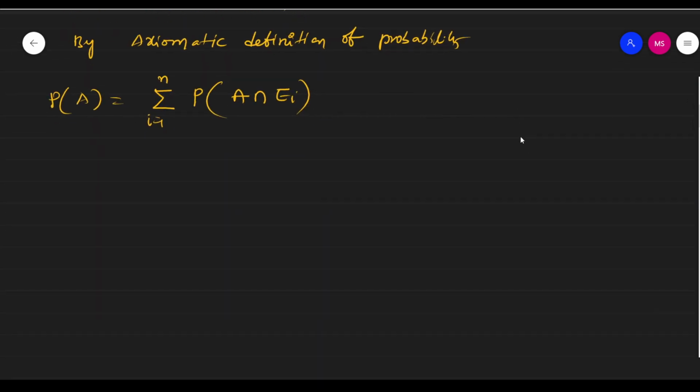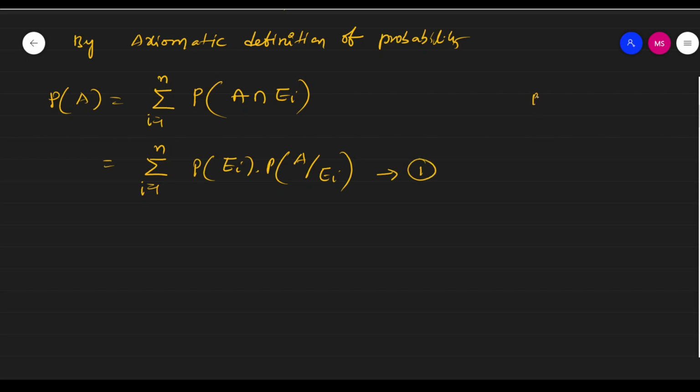Okay, so now that is equal to summation i running from 1 to n. What is P of A intersection Ei? So apply the conditional probability concept. So this is P of Ei into P of A given Ei. Okay, this is equation number 1.